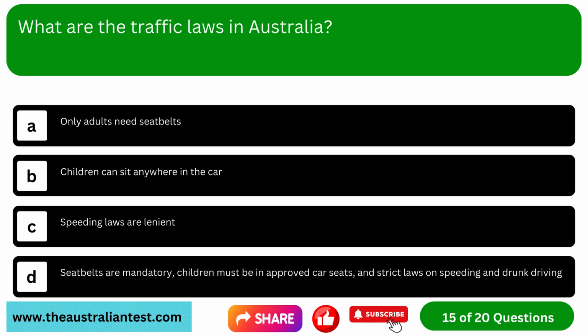Question 15. What are the traffic laws in Australia? Option A, only adults need seatbelts. Option B, children can sit anywhere in the car. Option C, speeding laws are lenient. Option D, seatbelts are mandatory. Children must be in approved car seats, and strict laws on speeding and drunk driving.